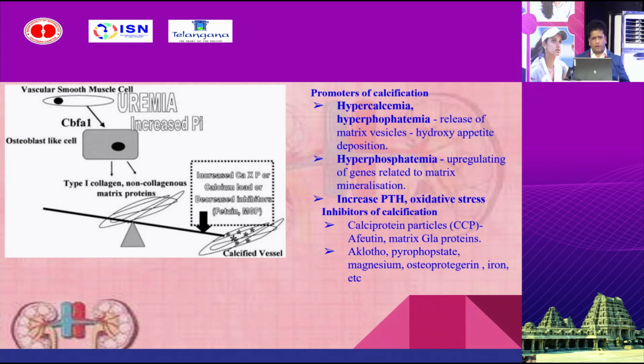So what happens in chronic kidney disease, the balance will shift to the promoters of calcification. The promoters of calcification include hypercalcemia, hyperphosphatemia, hyperparathyroidism, and oxidative stress. So with the tilt in the balance, actually what happens is there is a transdifferentiation of vascular smooth muscle cells to osteoblastic cells, thereby creating a milieu which can form calcification in vascular media.